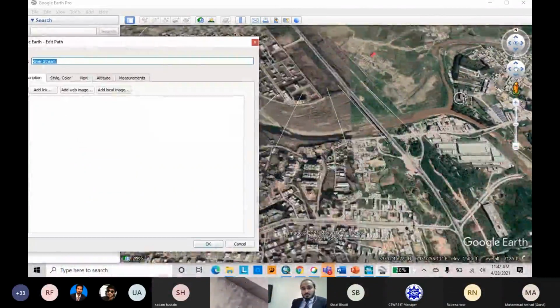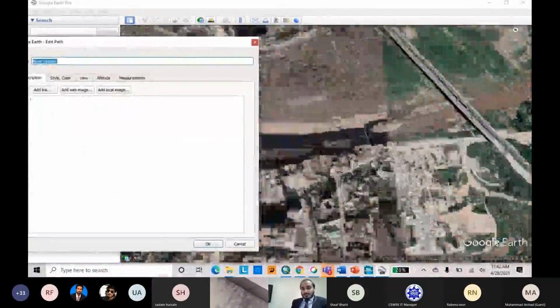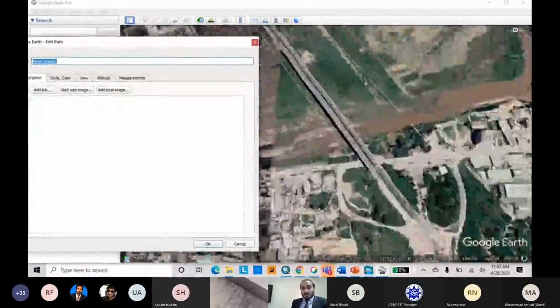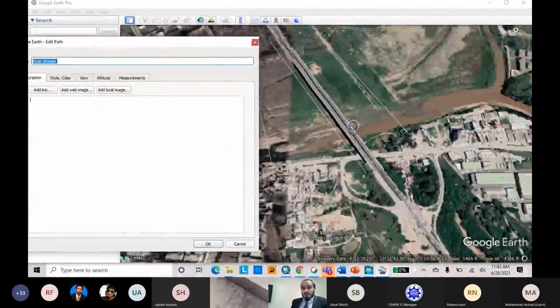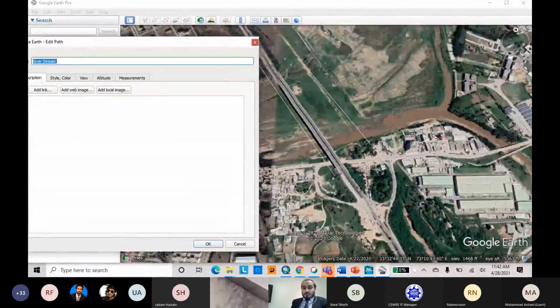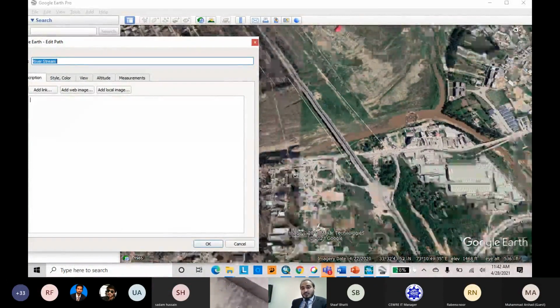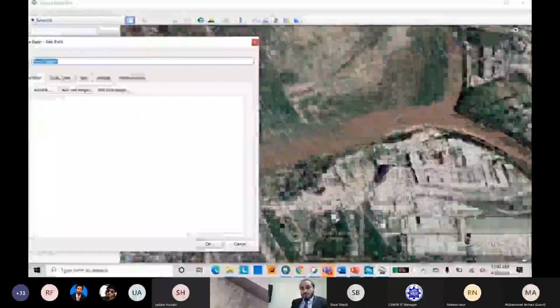Now we will digitize over the river central line. What is the central line? It is the deep creek through which the river is flowing. Here is our first cross section. We have to digitize our river from a little upstream. Here is a junction. We will not go further.